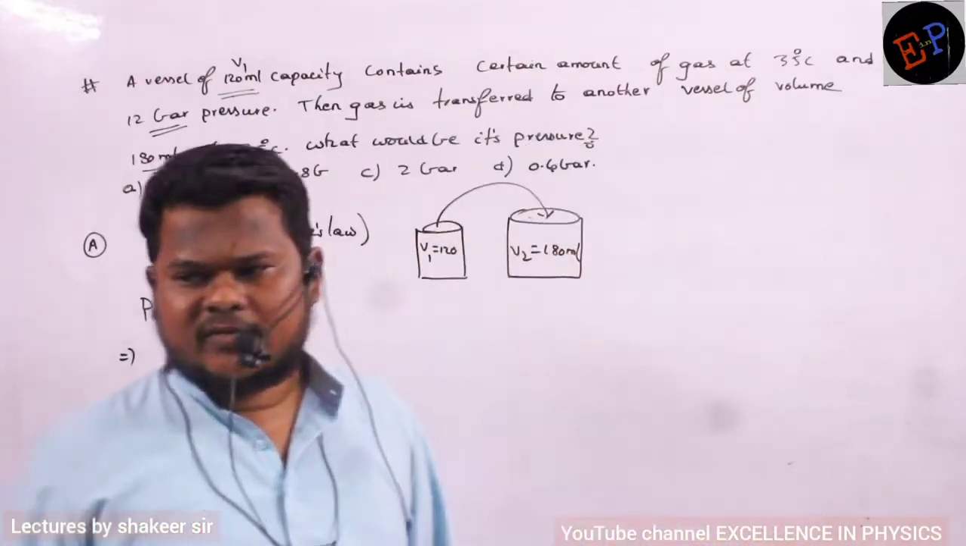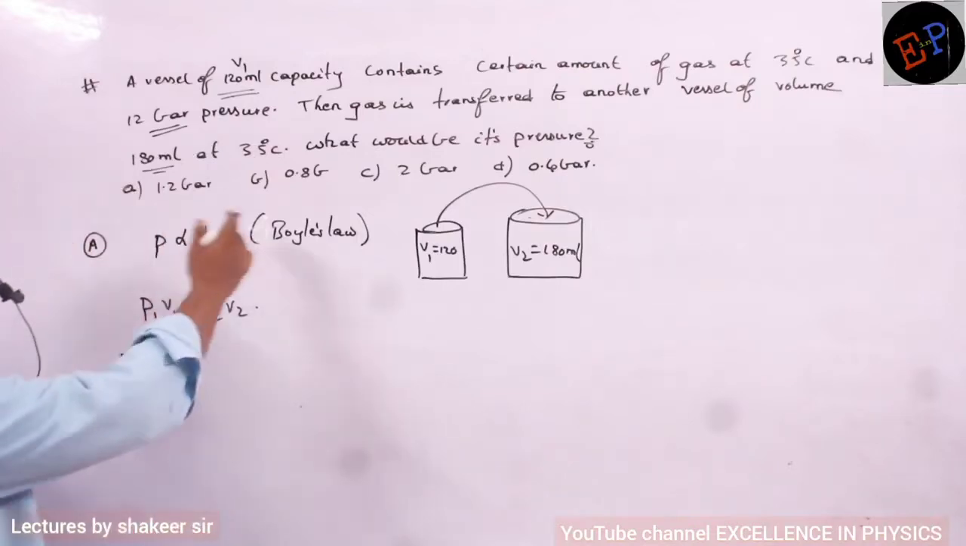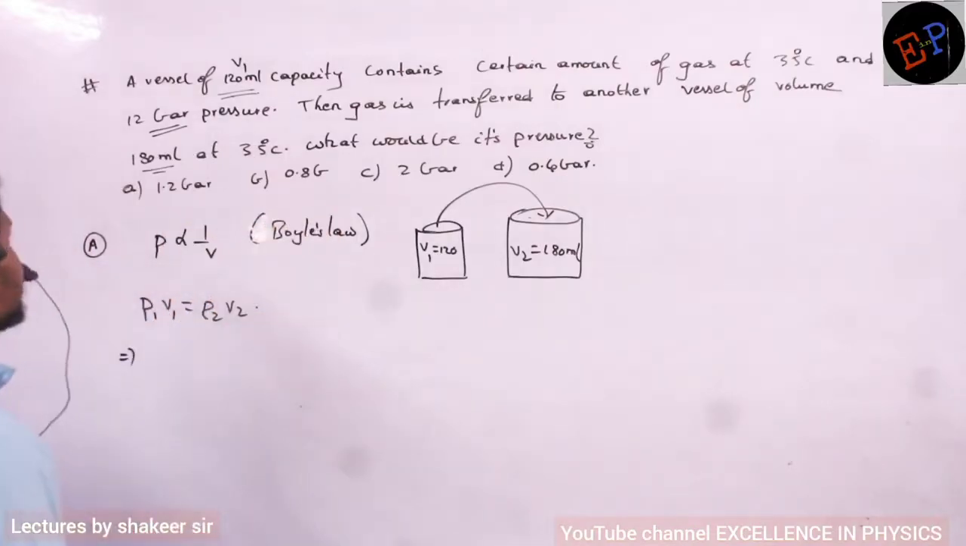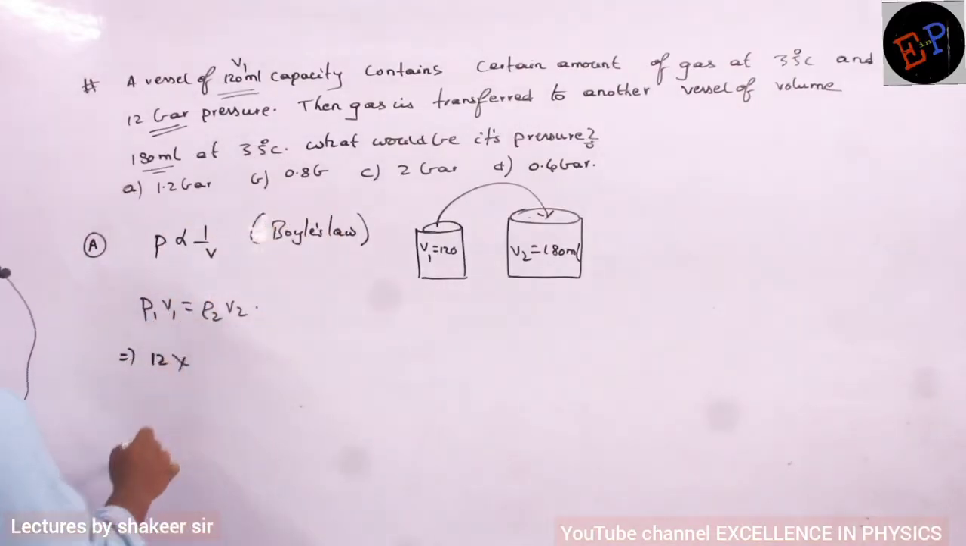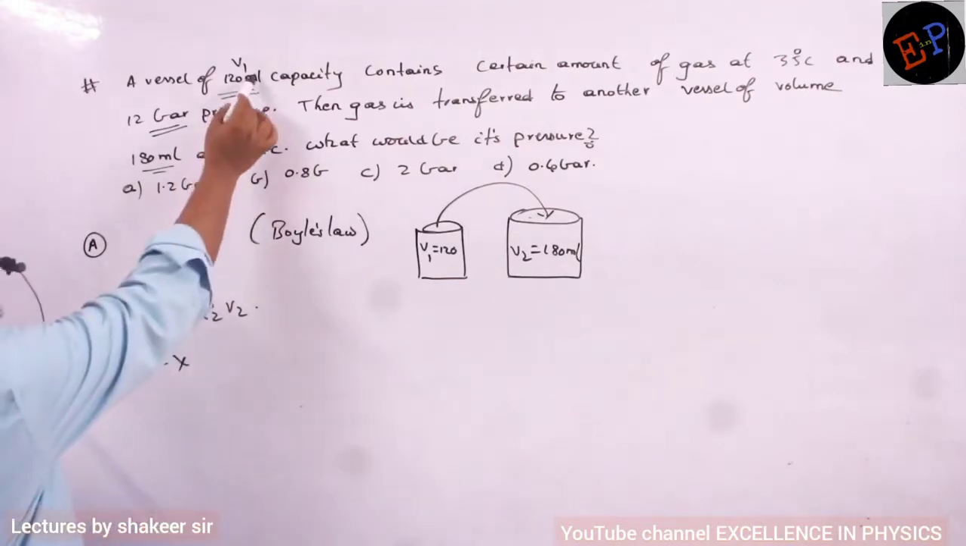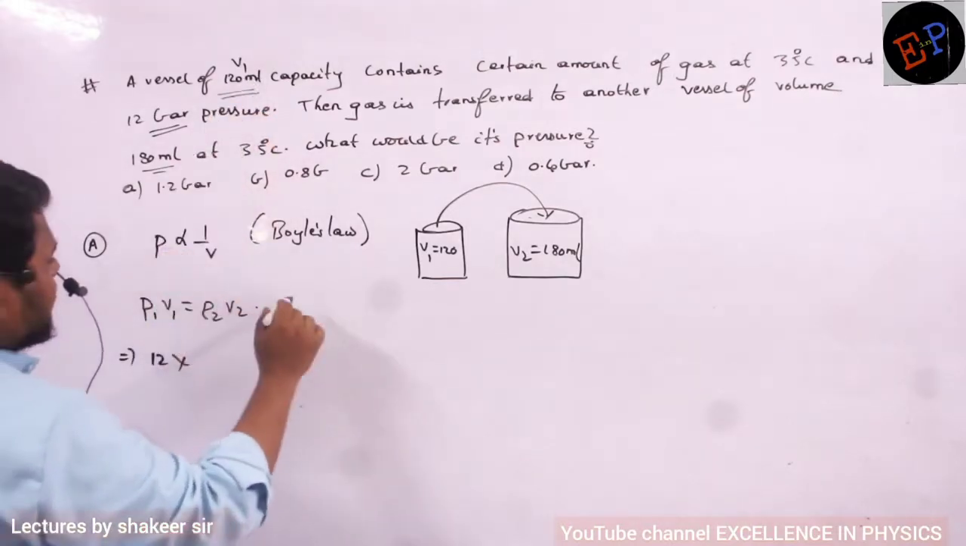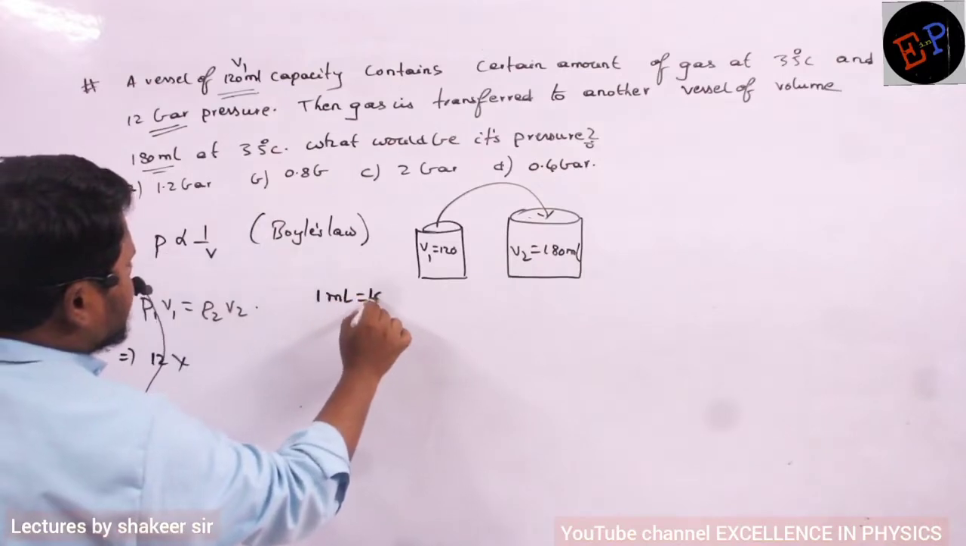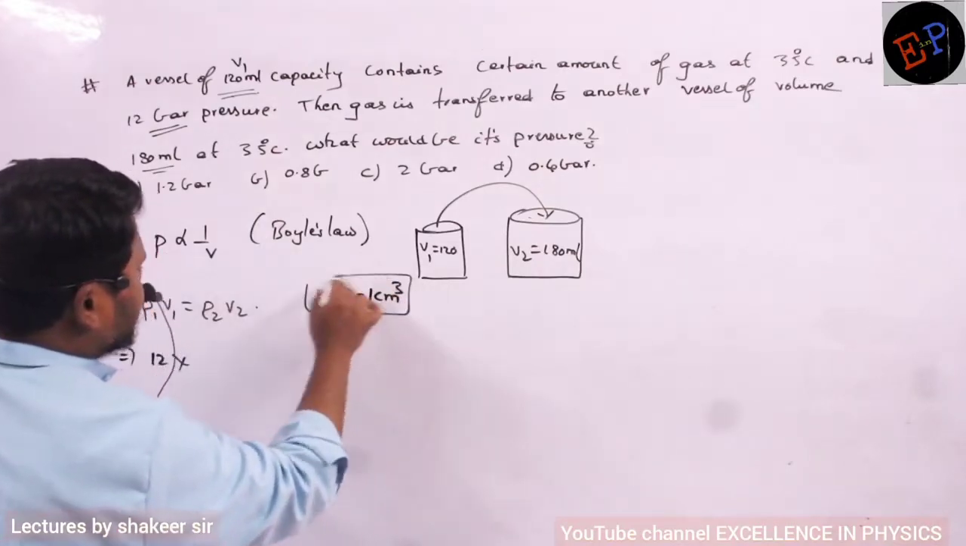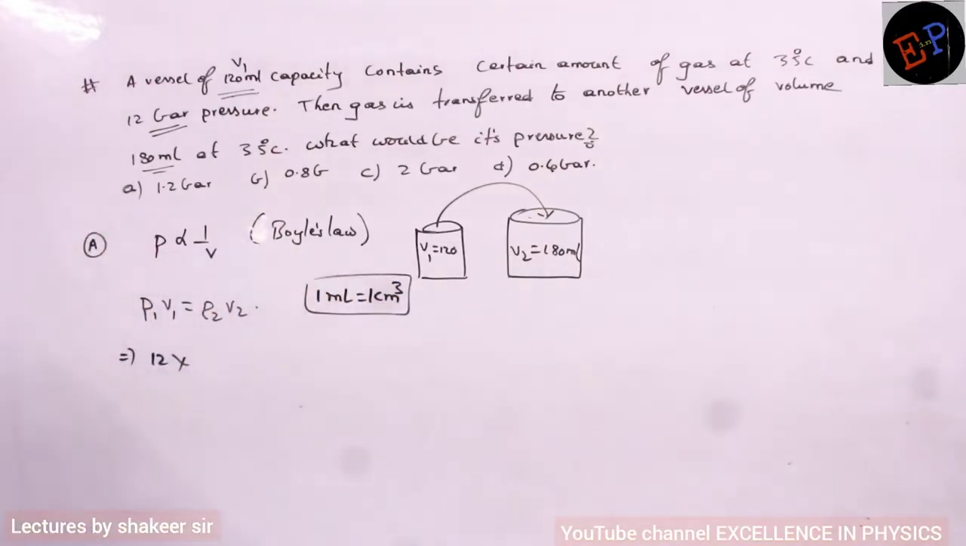Okay, we should be very careful about units now. The answer is also given in bars only, no? You need not convert. So pressure is 12 bar and initial volume is 180 ml. Clear? And here you can write down 1 ml is equal to 1 centimeter cube. Both are the same.